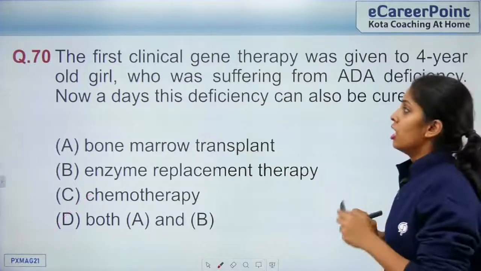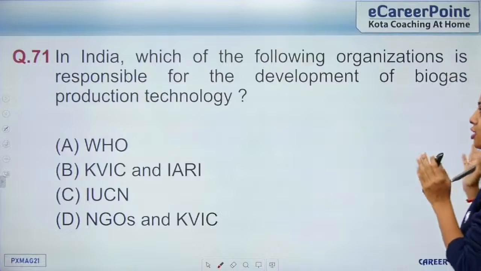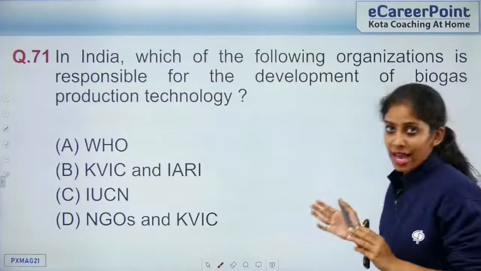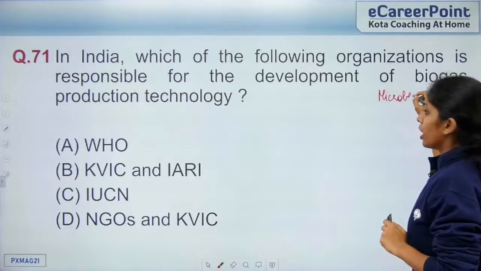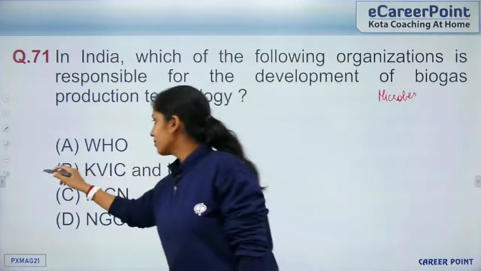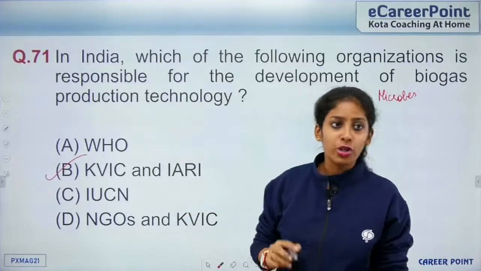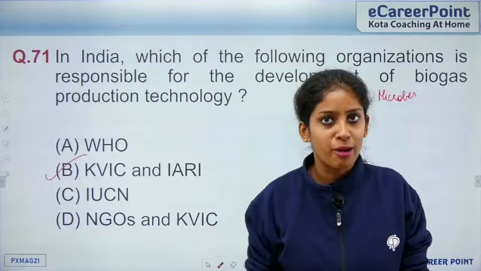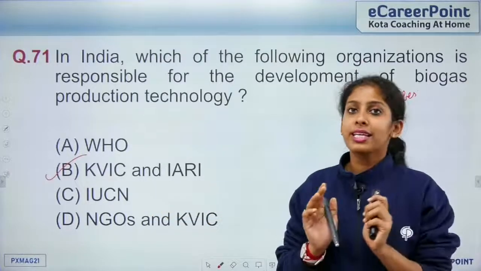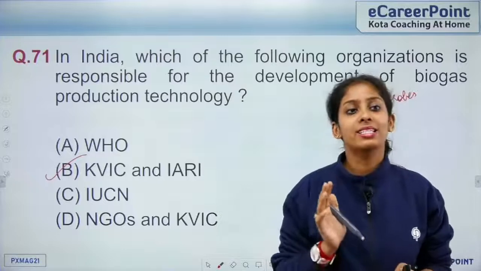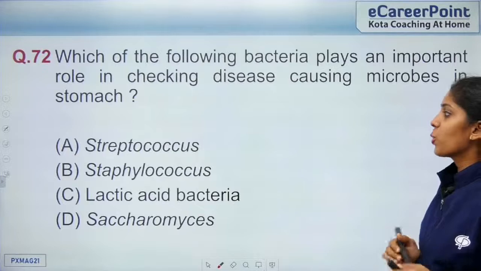Fine. So question 71, in India, which of the following organizations is responsible for the production of biogas? So this comes from the chapter microbes in human welfare. So we have 2 institutes, the Khadi Village Council and the Indian Agricultural Research Institute, which are responsible for production of biogas. So these 2 lines are again given in your textbook. Everything is strictly from NCERT, so please read your NCERT. NCERT is your Bible. Alright, so we go to the next question, question 72.